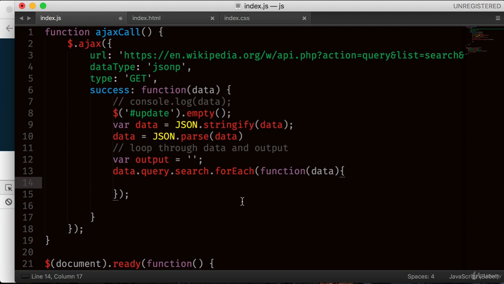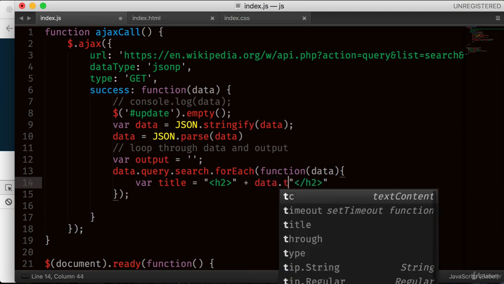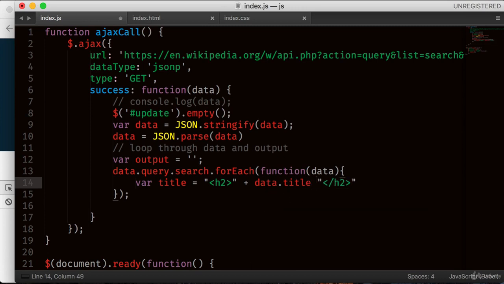Let's get the title and let's store it, and let's give it h2. In fact, we have to use separate quotes here, and then use plus, then data.title, right? Data.title plus h2, and also we're going to use plus break.